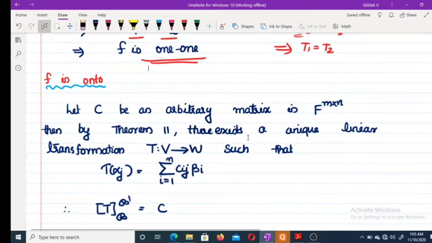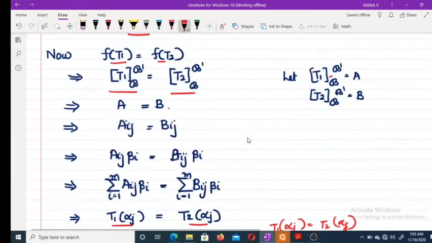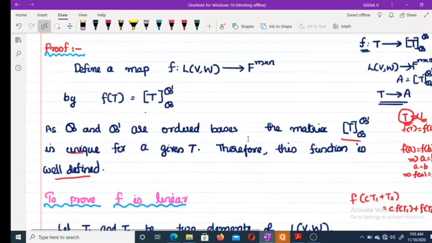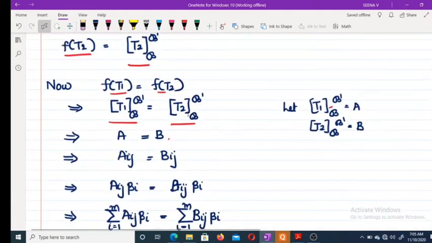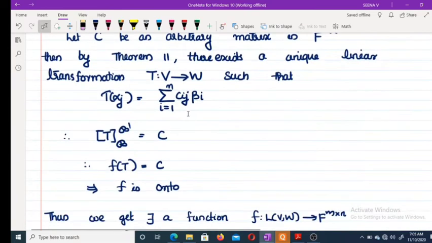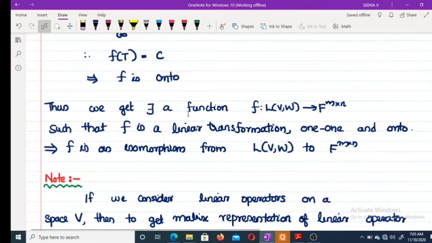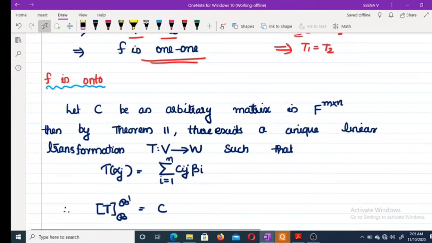Now we have to prove f is onto. To prove f is onto, we have to take an element from here and prove there exists a linear transformation here with this condition holding. So take one element. Suppose C is an arbitrary matrix in F^(m by n).